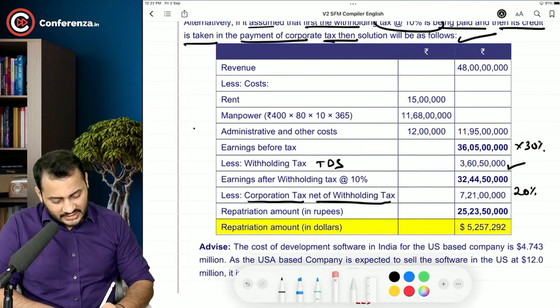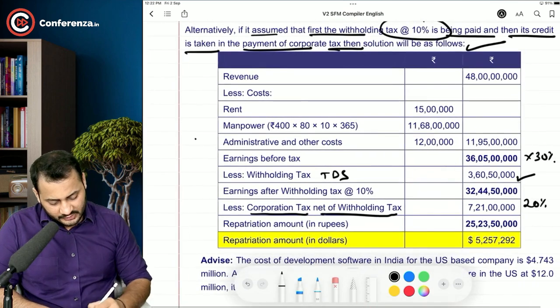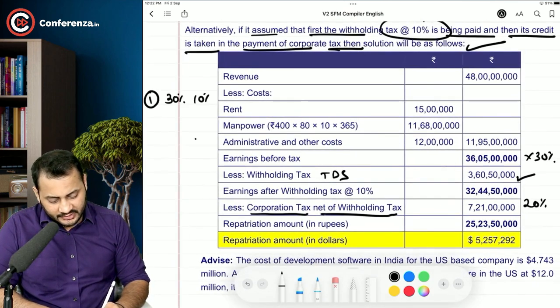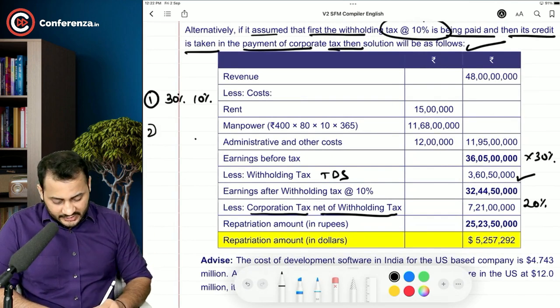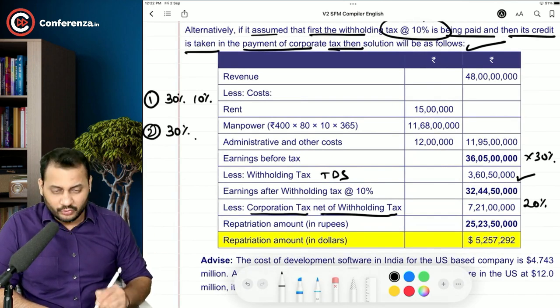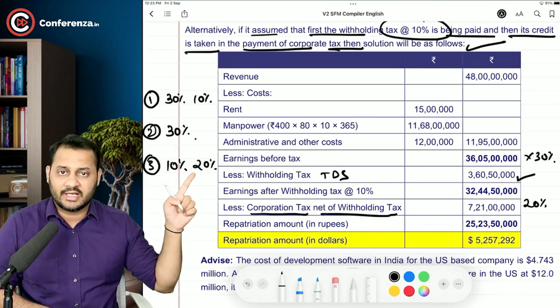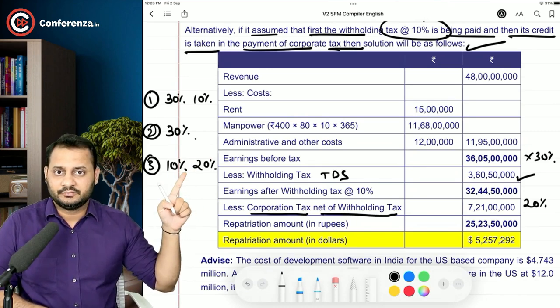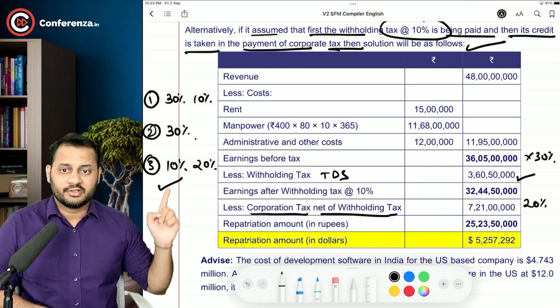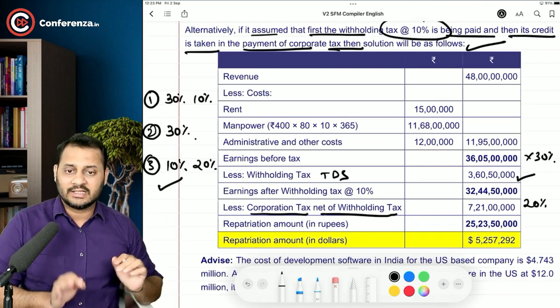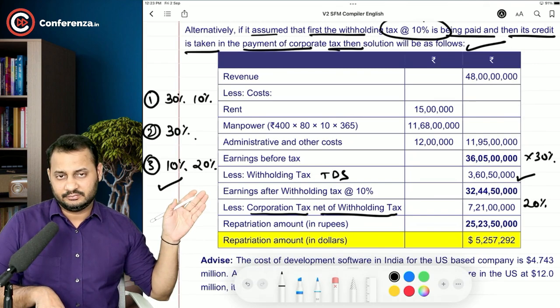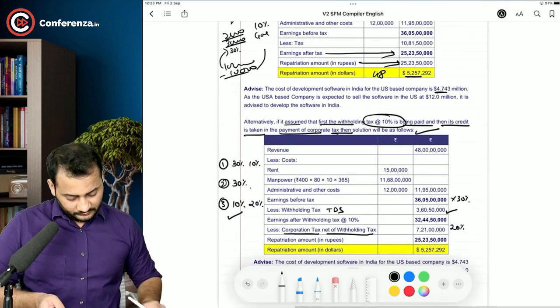I will tell you what has happened in all the three alternatives. The first answer shows that we are paying 30% and 10% both. The second alternative shows that we are paying only 30% and no TDS. And the third alternative shows that first we paid the TDS of 10% and then the balance 20% as a tax, 30 minus 10. So this is proper, the third alternative. In exam you should do this. Okay, sir.